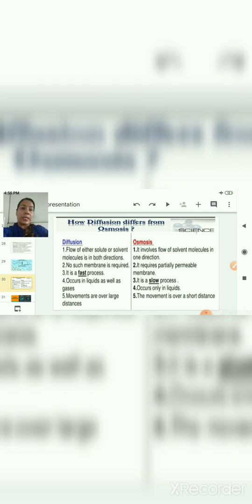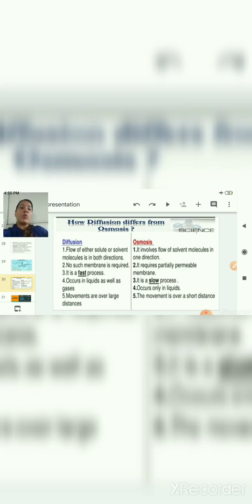Diffusion is a fast process, and there is no requirement of any membrane for movement of molecules in case of diffusion, whereas in case of osmosis, a selectively permeable or partially permeable membrane is required, and it is a slow process. And diffusion occurs in liquids as well as gases, and osmosis occurs only in liquids. It is an important point here.